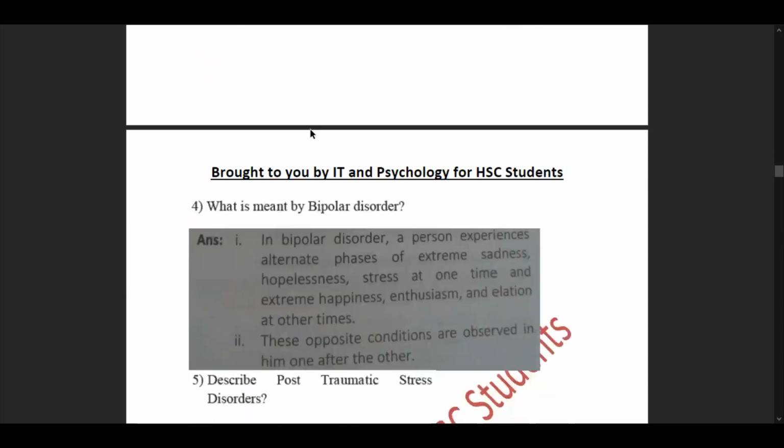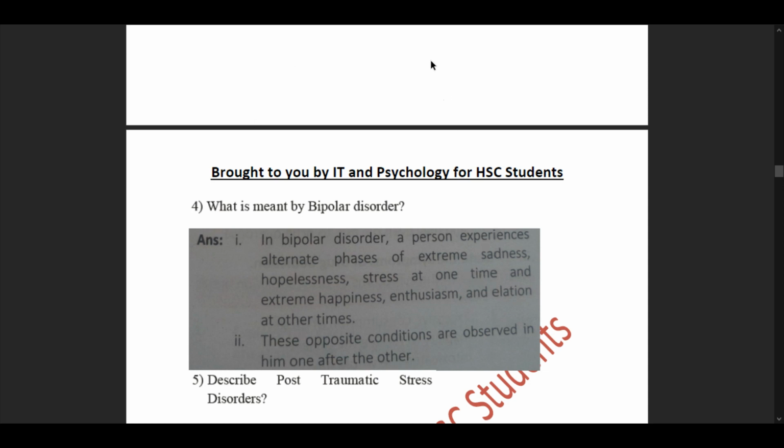So that was our question number three. Then we move forward to our question number four. What is meant by bipolar disorder? So we had learnt about this in our unit 6.6.3, and we had understood how it is also called manic depressive disorder. So we'll understand what it is now.